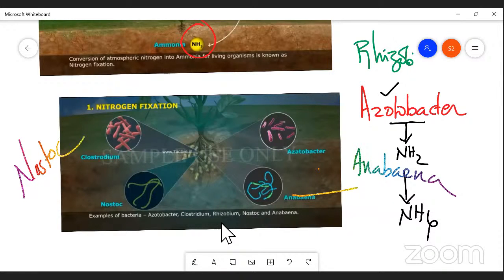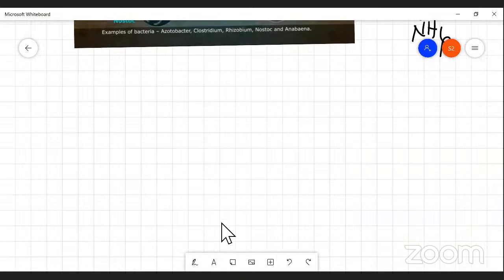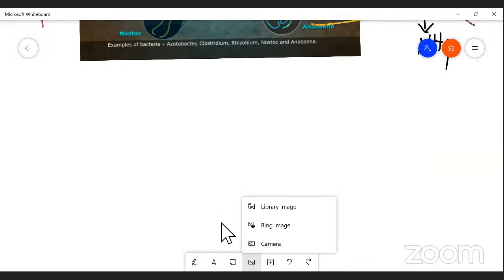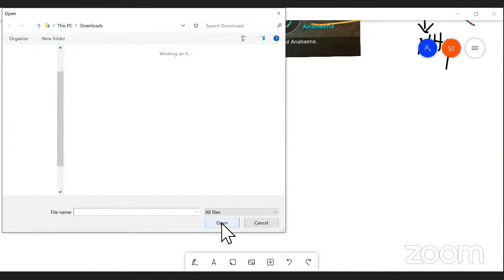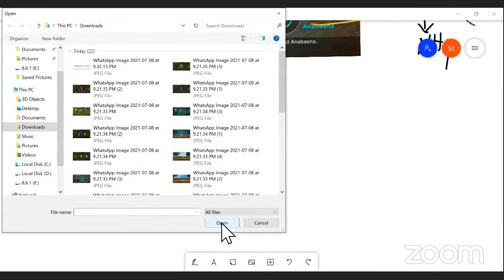My dear students, next I'm going to talk about nitrogen assimilation, the usable form of nitrogen. It is called